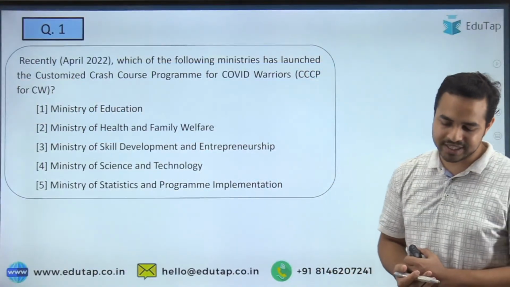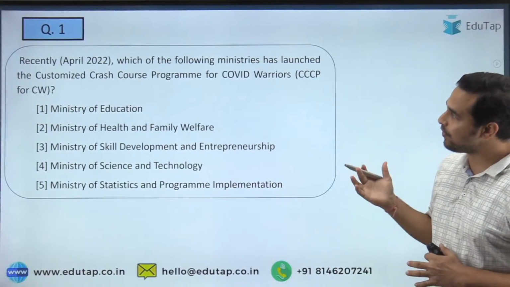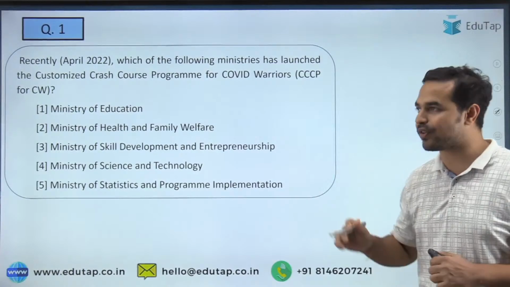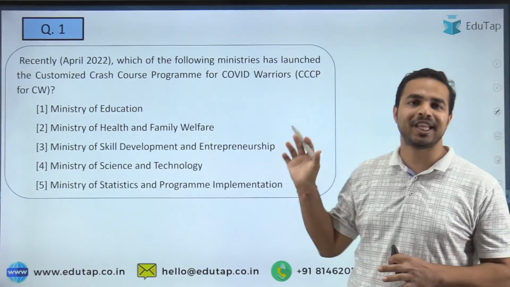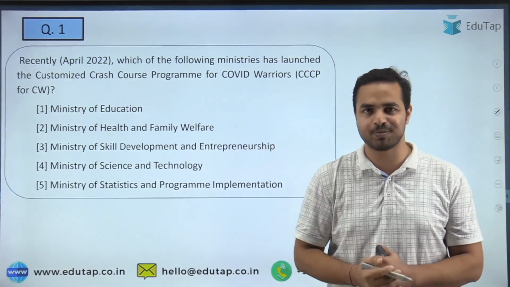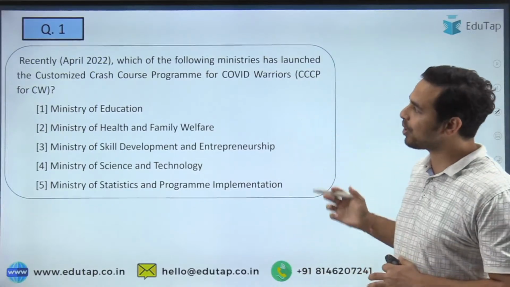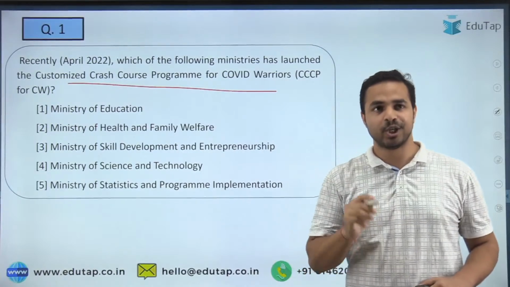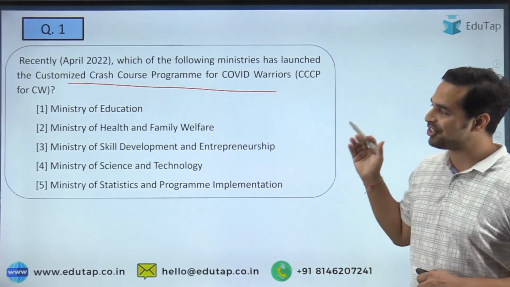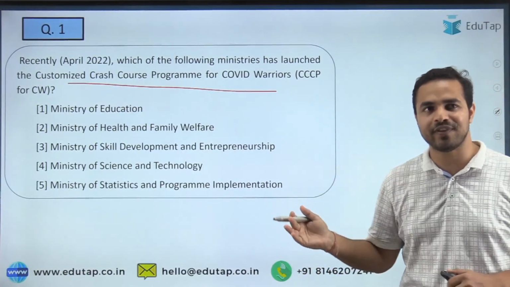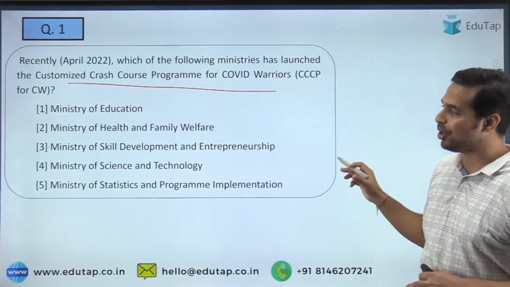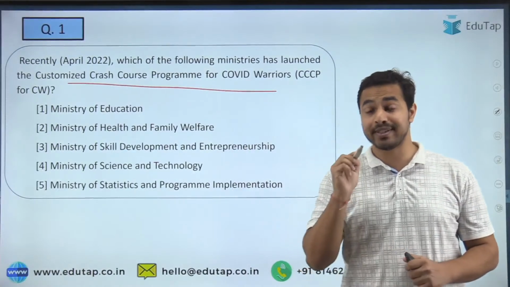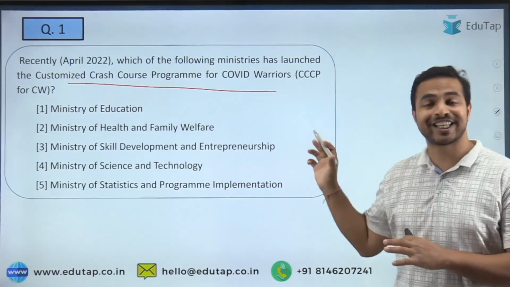And the very first question is here on your screen. It is basically about the COVID Warriors. A program was being launched for the COVID Warriors. Please tell me which one of the following ministries has launched this particular program. The name of the program is a customized crash course program for the COVID Warriors. Please tell me the name of the ministry. It's Education, Ministry of Health and Family Welfare, Ministry of Skill Development and Entrepreneurship, Ministry of Science and Technology, or the MOSPI. See guys, once again I am telling you, always focus on the keywords.